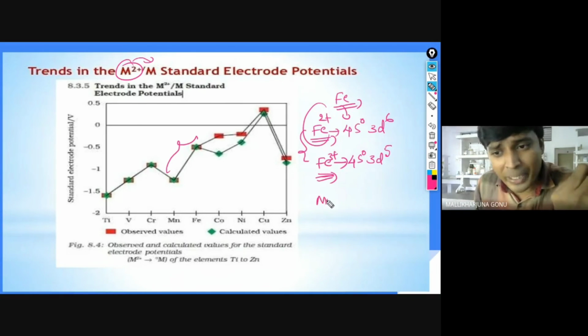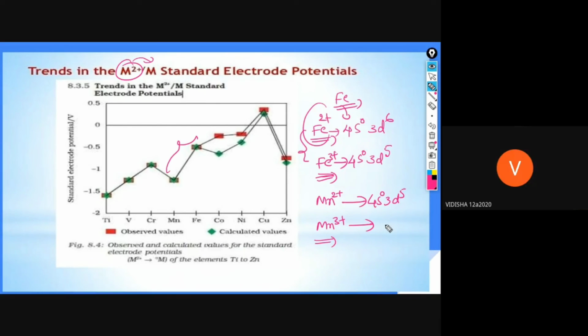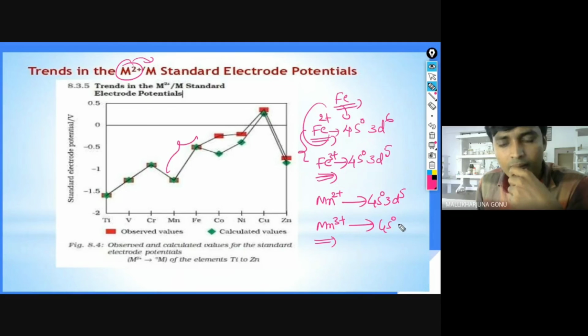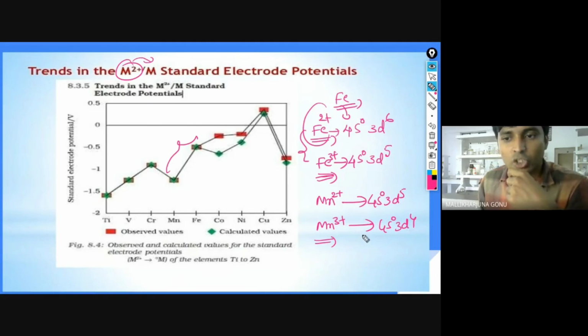But whereas what is happening here, in the Mn2+ case, 4s0 3d5. If I have written Mn3+, Vidisha, tell me what is the electronic configuration of Mn3+? 4s0 3d4. 3d4, very good. So here it is changing.